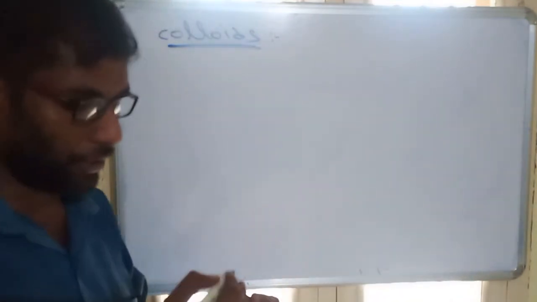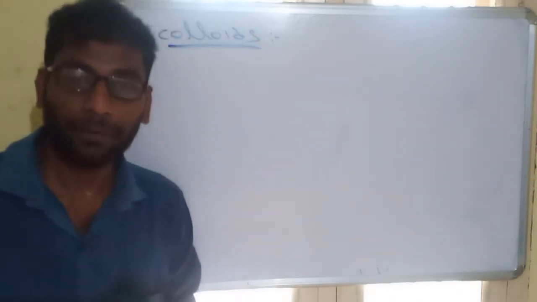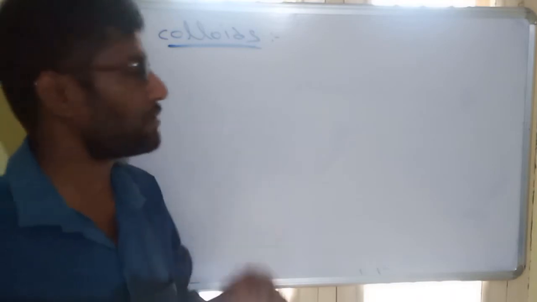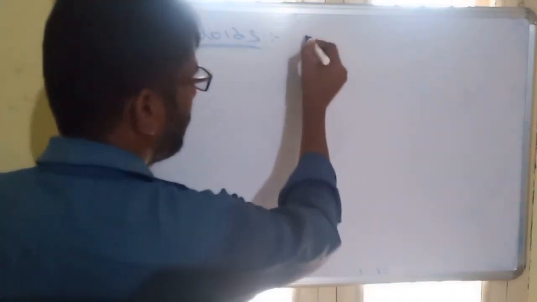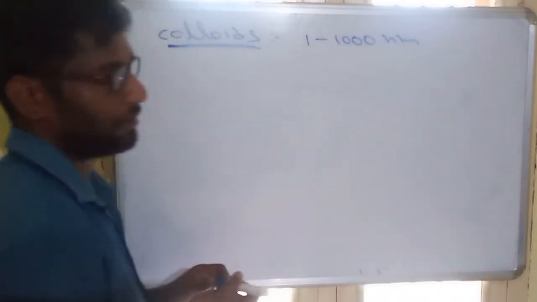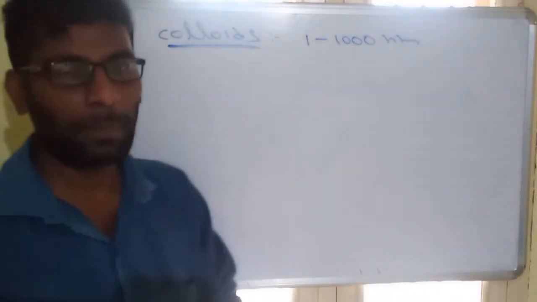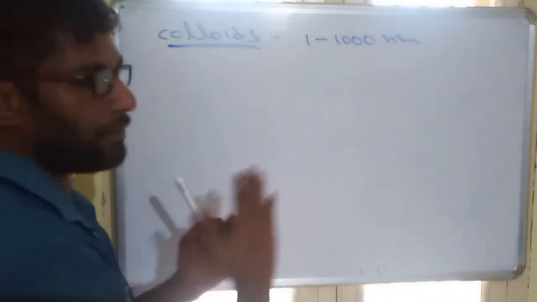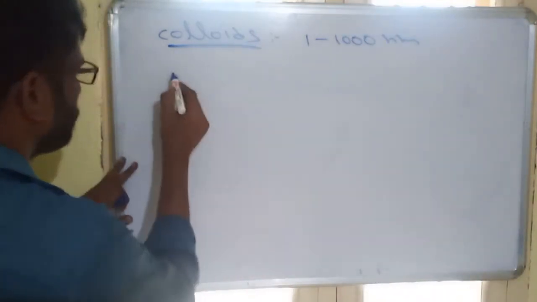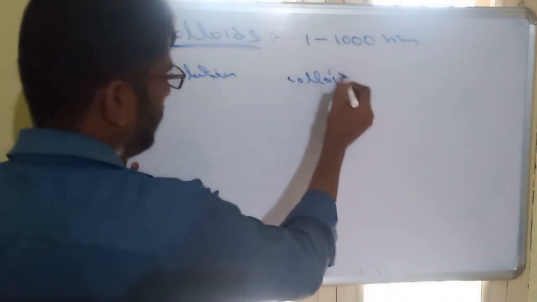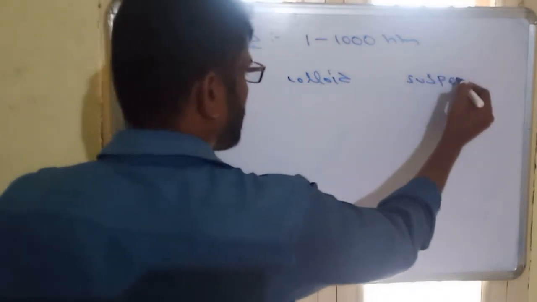Now the definition of colloids. These are heterogeneous mixtures in which the dispersed particles cannot be visible. The range of the dispersed particle will be between 1 to 1000 nanometers. The size or diameter of a colloidal particle will be 1 to 1000 nanometers. Remember how to identify which is a solution, which is a colloid, and which is a suspension.